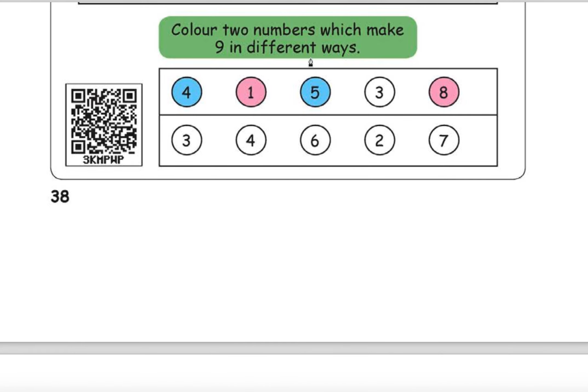Color two numbers which make 9 in different ways. 4 and 5, that will make 9, right? 8 and 1 also will make 9. Okay, here 3 and 6 will make 9 and 7 and 2 will make 9. 3 and 6 you have to take one color and 7 and 2 you have to make with another color.